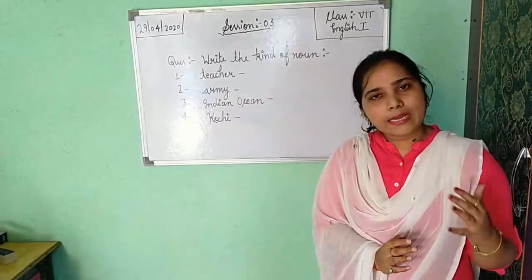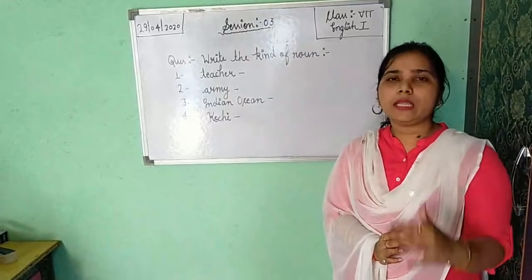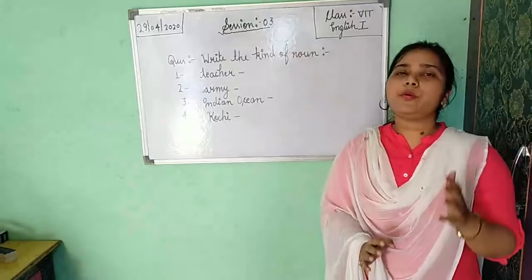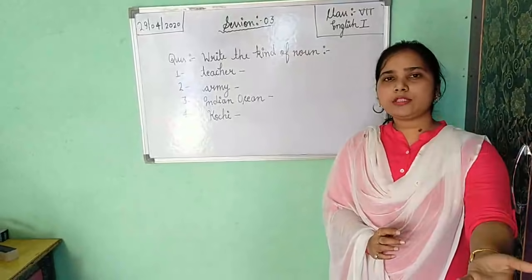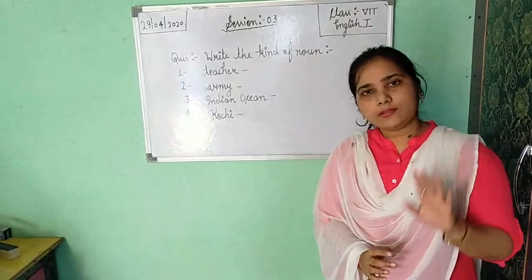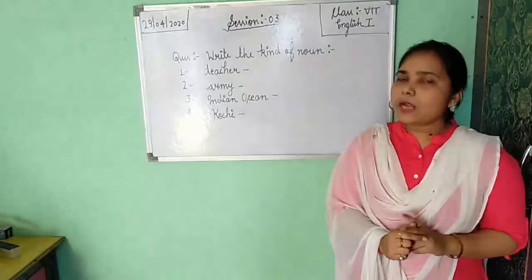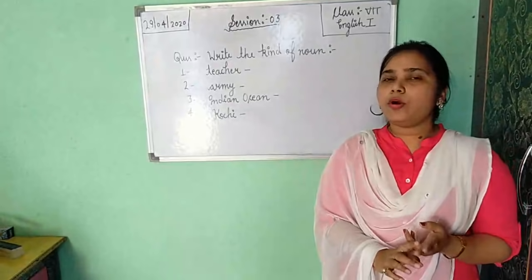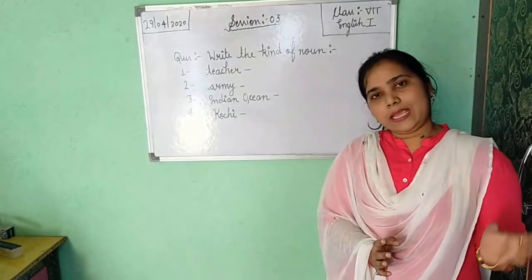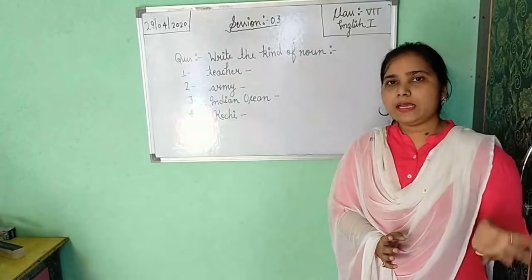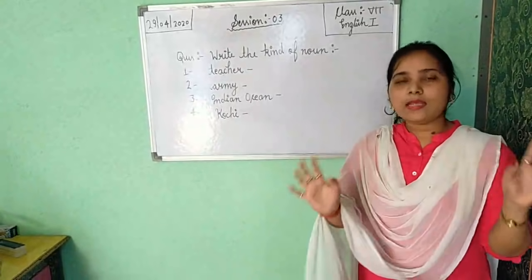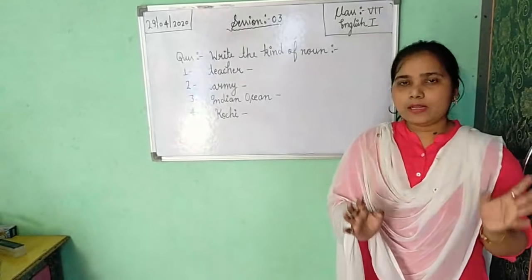In proper noun you get a particular name of anything, but in common noun you get the name in a general way. Suppose a student: you are a student, your friend is a student. We cannot differentiate, so that is your common noun. After that, material noun. Material noun always shows matter. If you are getting any matter, that is your material noun. For example, gold, plastic, cotton.